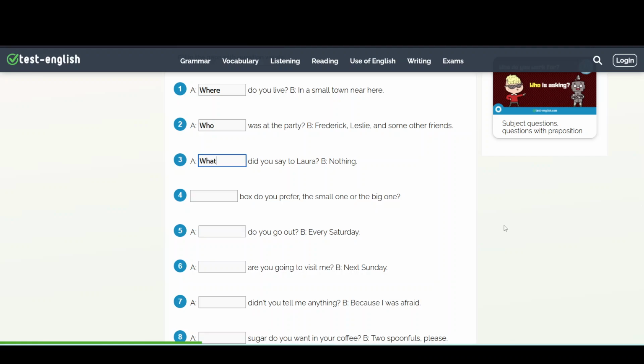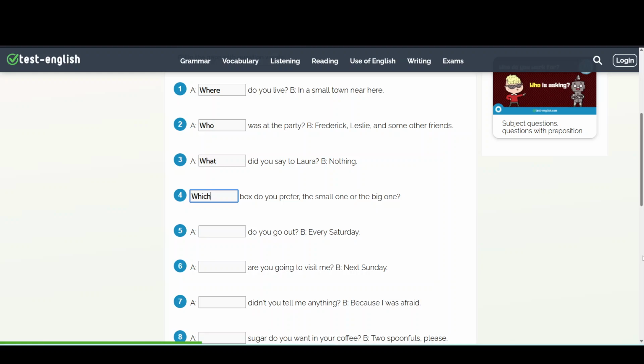Number 4, blank box do you prefer? The small one or the big one? We need a question word to ask about an object. So we could use what or which. We only have 2 options, the small one or the big one. Which box do you prefer?